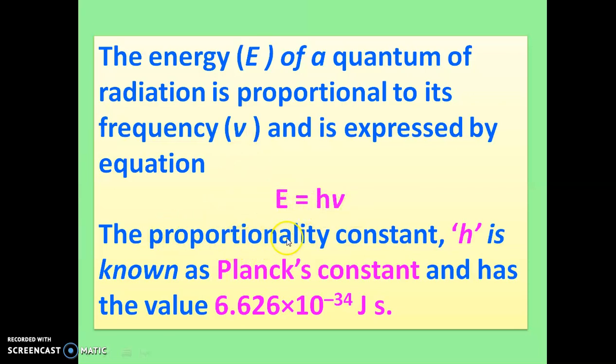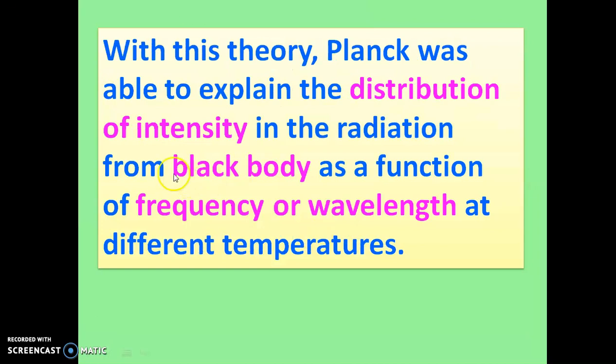Here E is the energy, h is Planck's constant, which has the value 6.626 times 10 raised to minus 34 joule second, and nu is the frequency of radiation. With this theory, Planck was able to explain the distribution of intensity in the radiation from a black body as a function of frequency or wavelength at different temperatures.